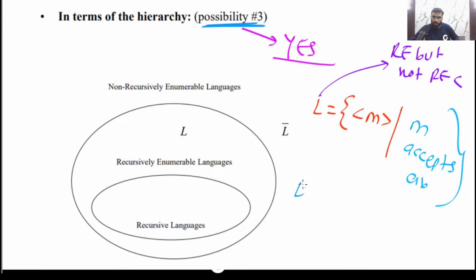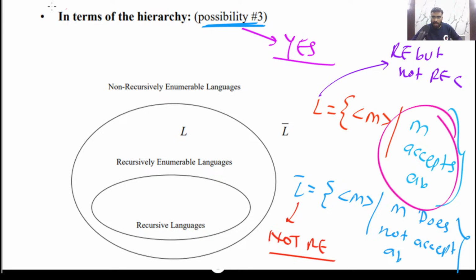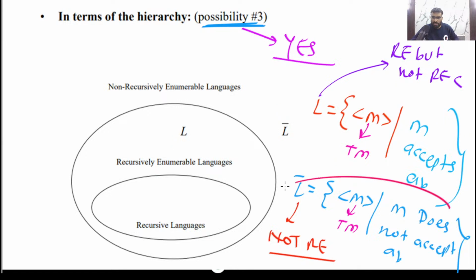What about this complement? M does not accept AB. This language is actually not RE. Is this clear? So M accepts AB, where M is a Turing machine. This will be RE but not REC. Now L complement, M does not accept AB, is actually not RE. So this is also possible.